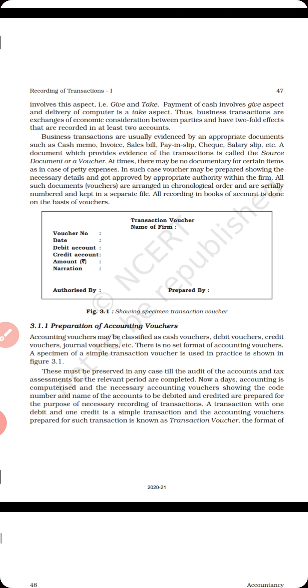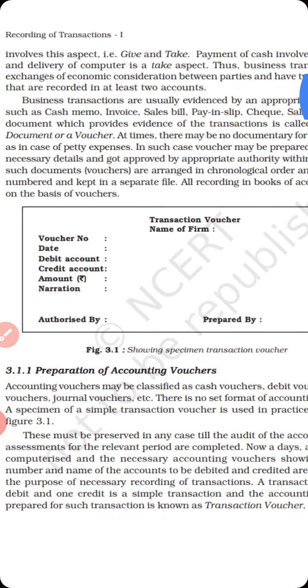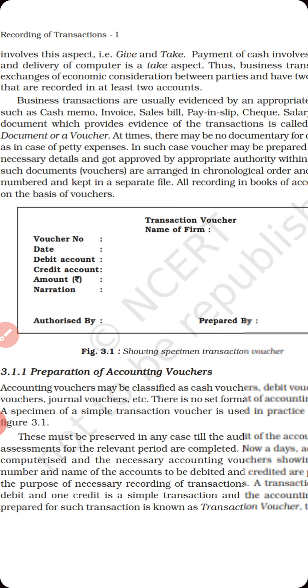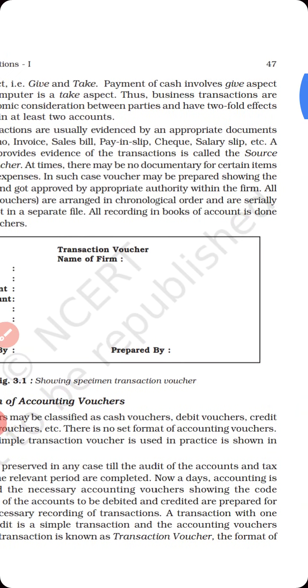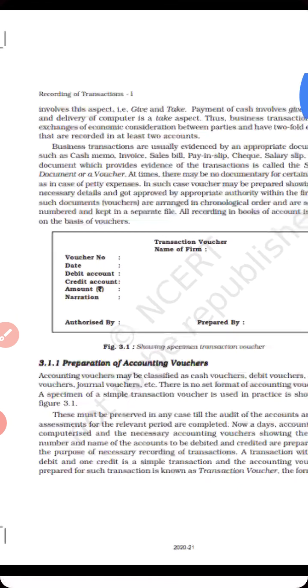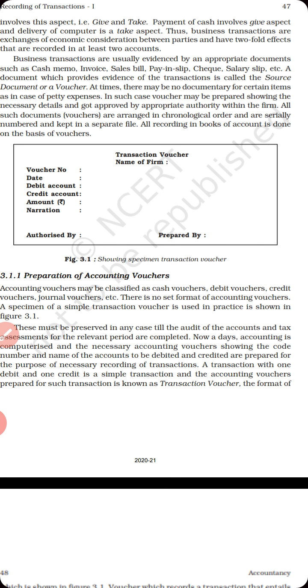So here we have to understand that whatever payment you are making against the cash memo, whatever receipt is given by the salesperson to you, it is called the cash memo. Maybe it will be an invoice, sale bill, pay in slip, cheque, salary slip. These are all examples of the voucher or evidence of the business transaction. Here one specimen of voucher is given.